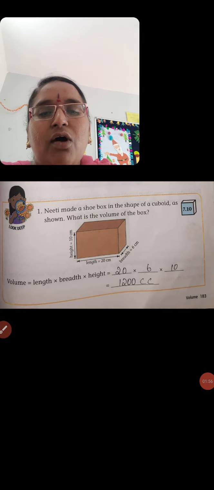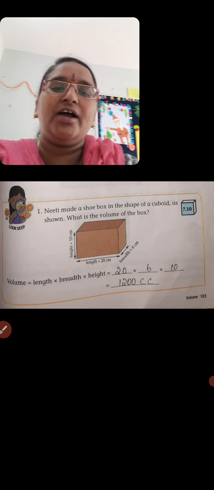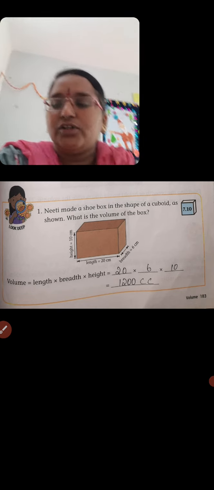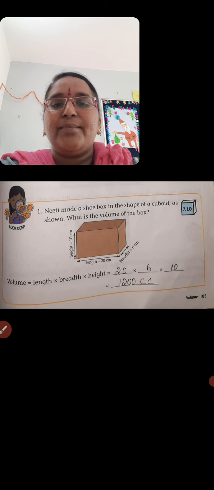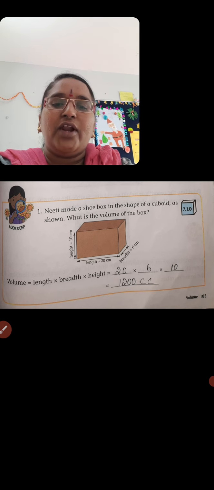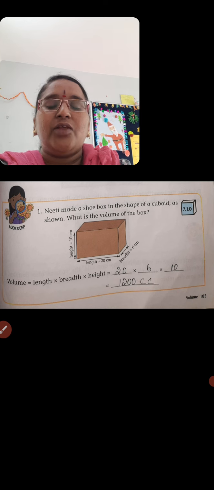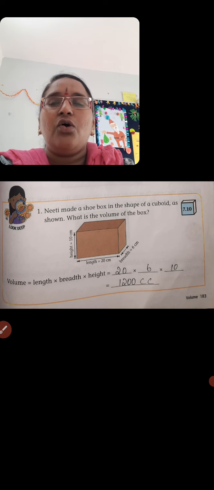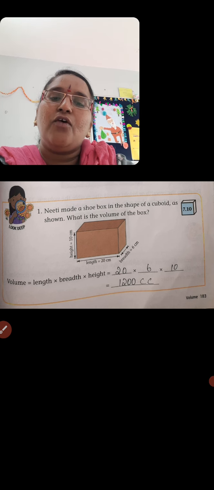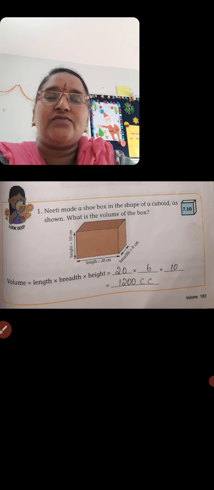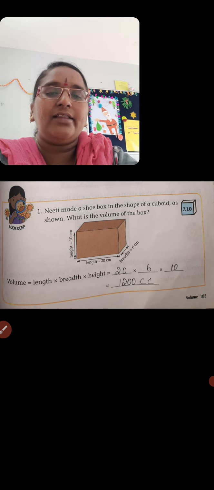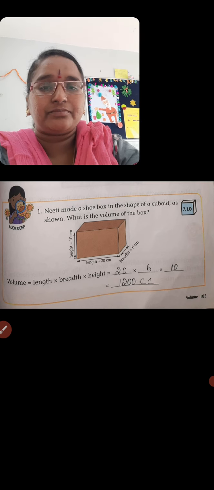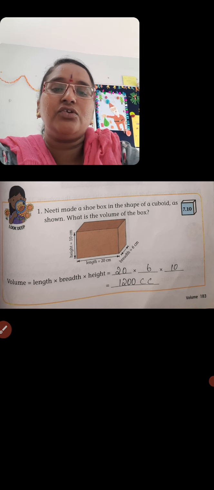As you all completed 7.9 as your homework, now we'll deal with the 7.10 activity, children. Yesterday we learned about the three cuboids with different lengths, breadths and heights. We learned that the volume of a cuboid is equal to length into breadth into height. So if you want to find the volume of a cuboid, what measurements do we need? We need length, breadth, and also the height. Here you have the 7.10 activity. See, I am reading the question. You also should solve it.